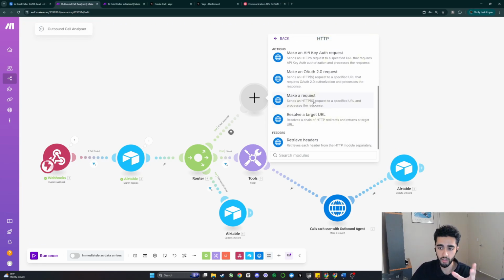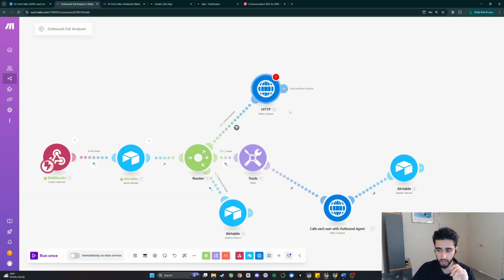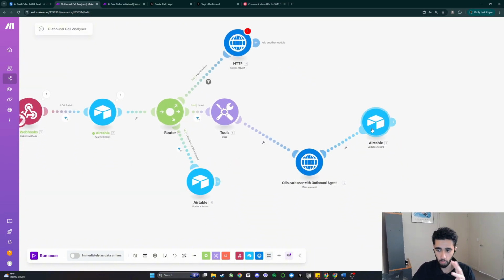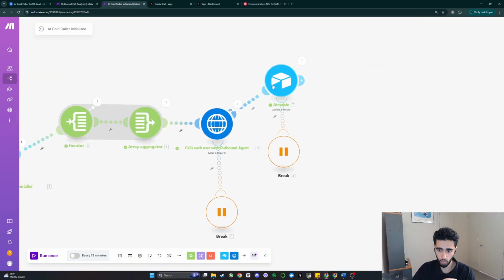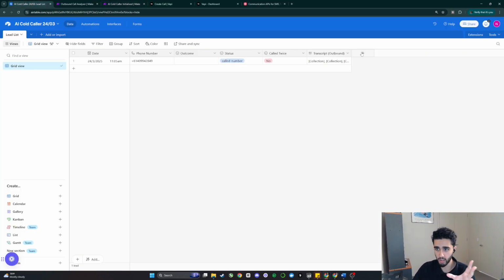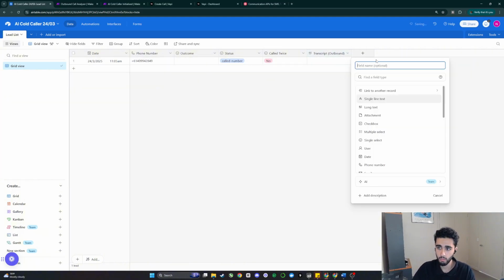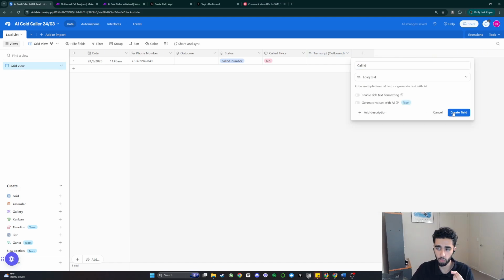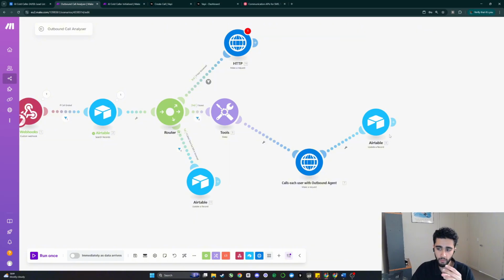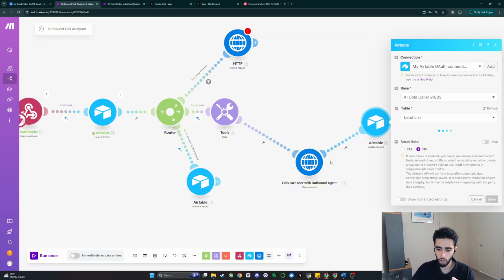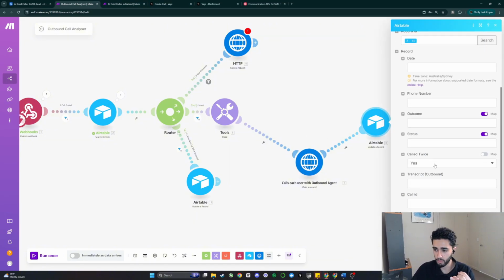So what we can do is we can make a request. And one thing I want to change quickly is when we're updating these tables, we want to go into Airtable, and by the way, I created a new column for transcript outbound, and it's just long text. This is just me testing it. We want to create another one, which is call ID. And this is going to be long text as well. We can call this call ID. And we want to update our Airtable column with the call ID from this information.